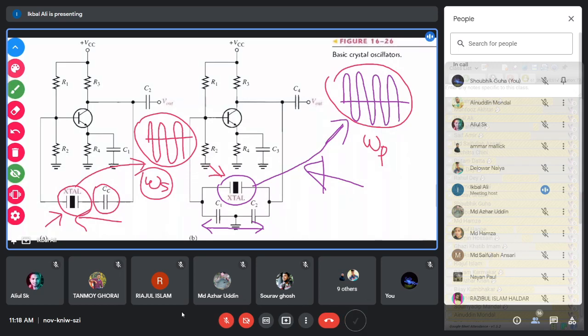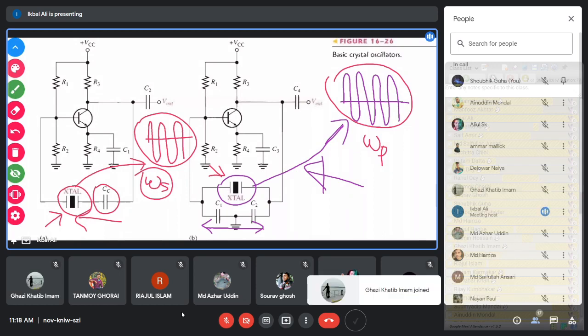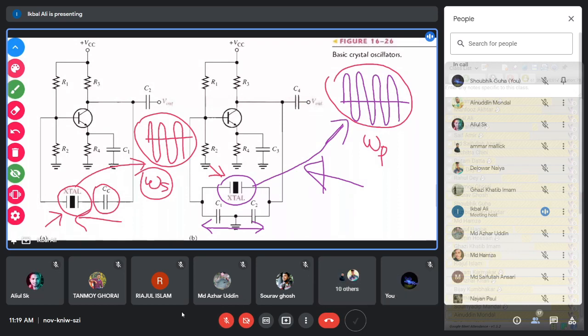And you know the formula. What is the series resonant frequency? 1 by root over LC. If you connect the crystal in the parallel path, the electrical path, then the crystal will operate in the parallel resonant mode, and the output oscillation will have the parallel resonant frequency, which is 1 by root over L into (1 by CS plus 1 by CM). So these are the two different modes of the crystal. Depending on how you connect the crystal in the beta network, you have either the parallel resonant crystal oscillator or the series resonant crystal oscillator.